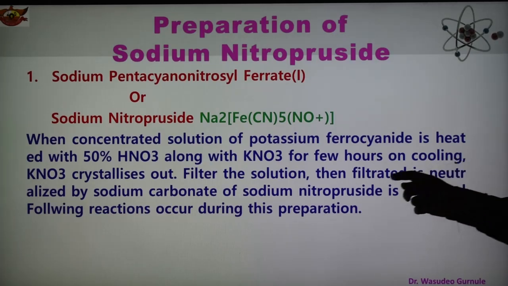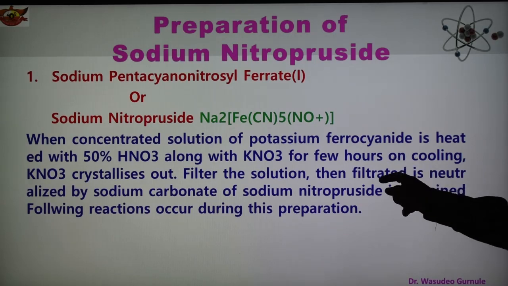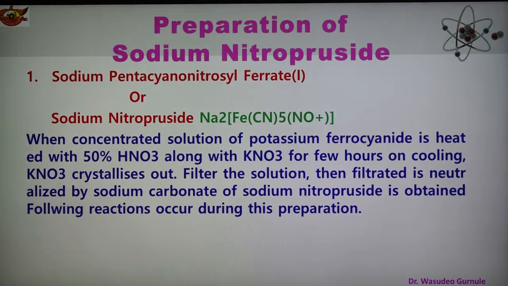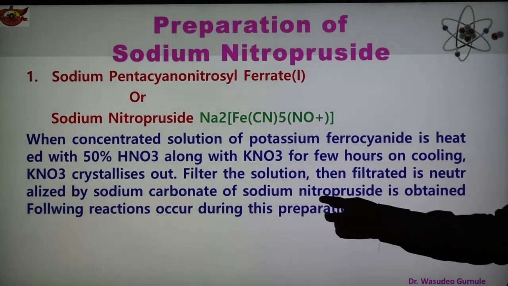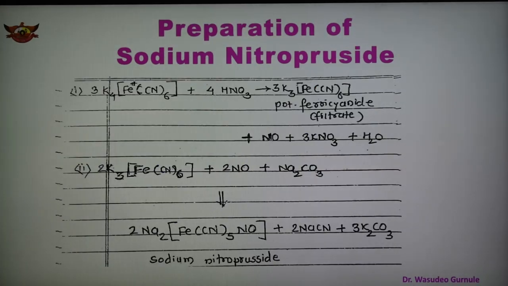After cooling, potassium nitrate crystallizes out, the solution is filtered, and the filtrate is neutralized with sodium carbonate. Then we obtain ruby red sodium nitroprusside, and in this way it can be synthesized.